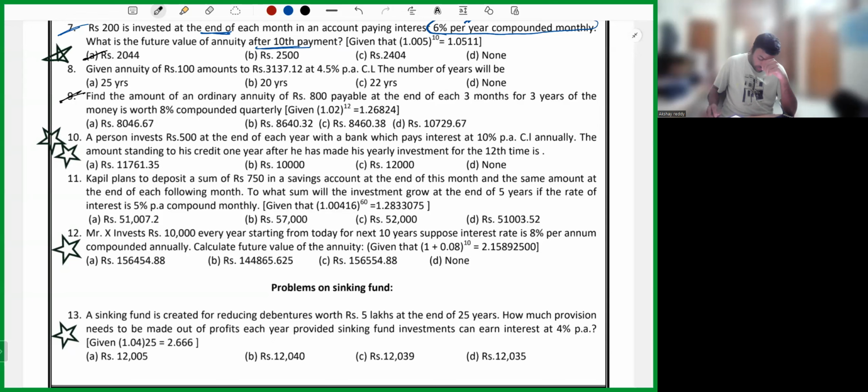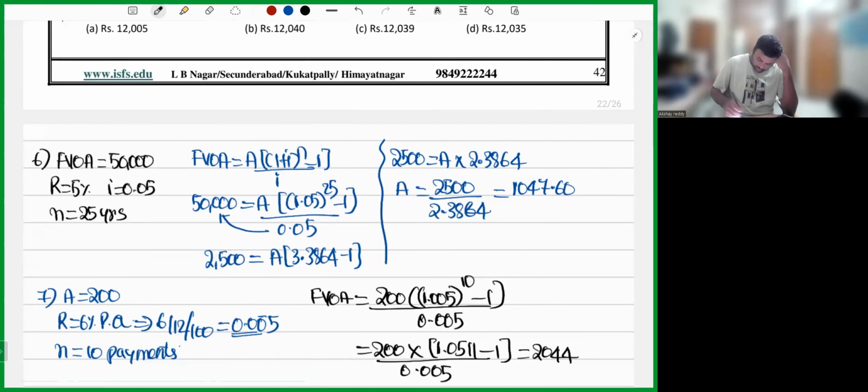He is telling, find the amount of ordinary annuity of 800 payable at the end of 3 months for 3 years. 3 months means, can I say quarterly? Each quarter is of 3 months. 4 quarters make 1 year. Is worth 8% compounded quarterly. Is asked, find the amount of ordinary annuity. Ordinary annuity means at the end of the period. Obviously, I'll compute future value of ordinary annuity. So see here, my dear friends, simple question.